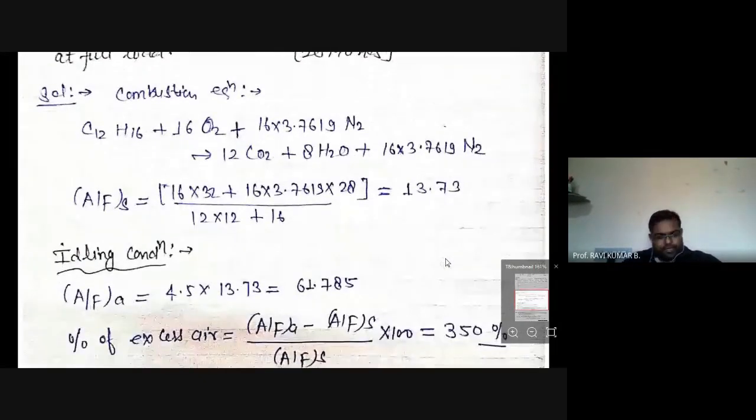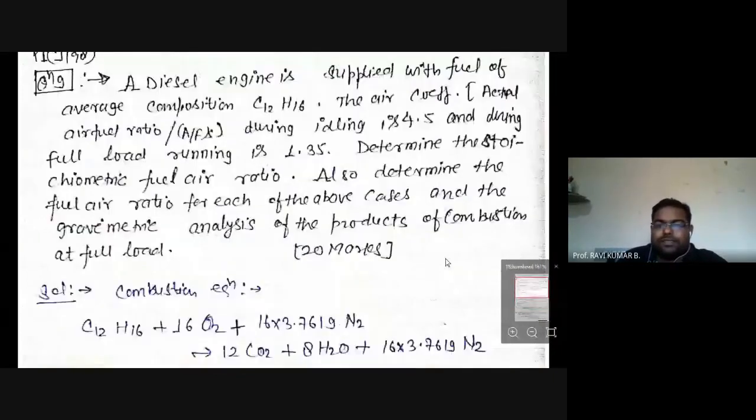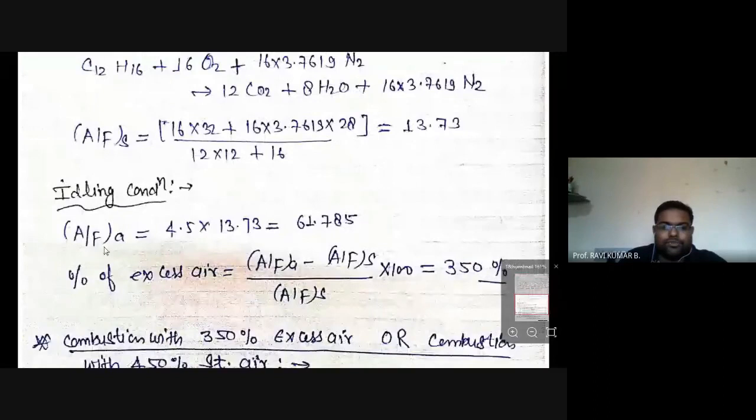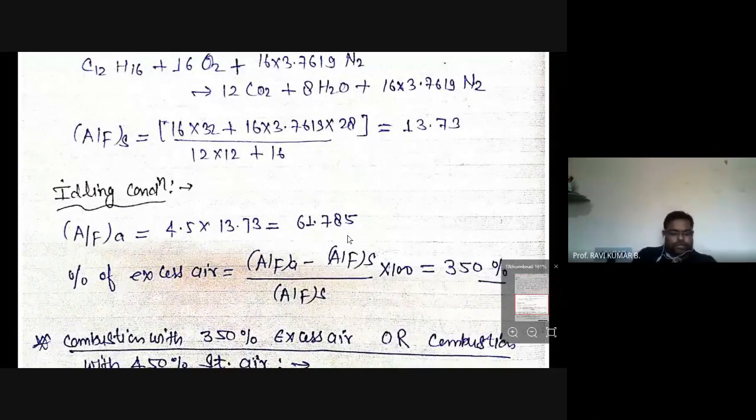Then we'll go for the idling condition. For the idling condition, the equivalence ratio is given as 4.5. So air fuel actual can be calculated by using the equivalence ratio. The equivalence ratio is the ratio of air fuel actual divided by air fuel stoichiometric. But air fuel stoichiometric we already calculated here. So air fuel actual can be calculated by using the equivalence ratio formula as